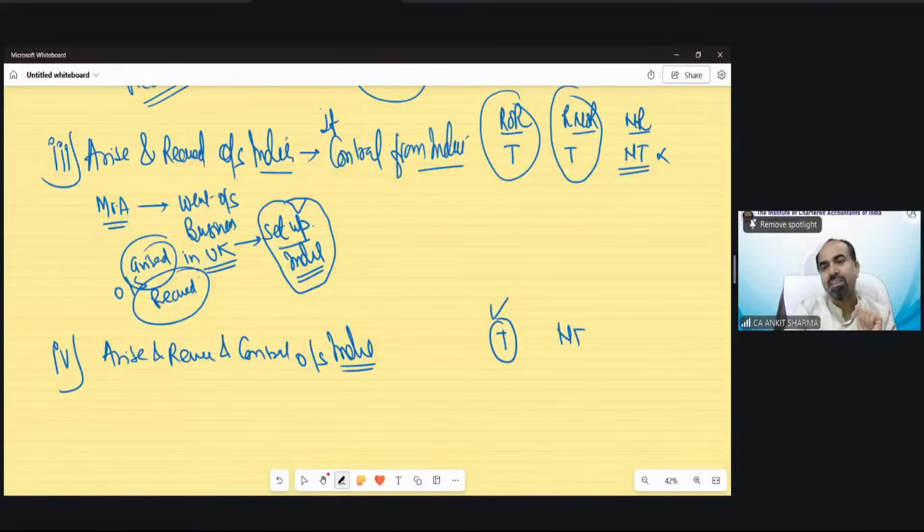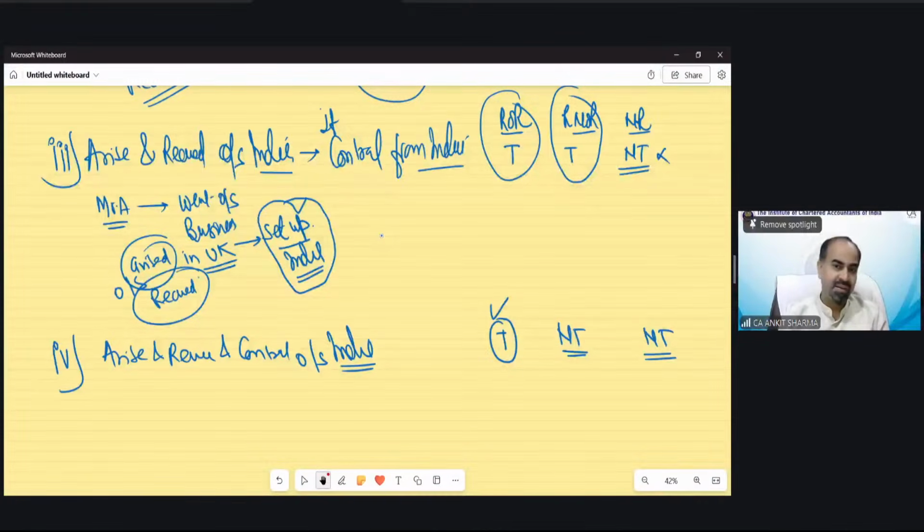This is non-taxable for these two categories of person. So now suppose Mr. A went outside India, started a business, he resides there, he receives income there, business controlled from there only, no control from India, no holding in India. In that situation, even on that income, you have to pay tax in India if you are a resident and